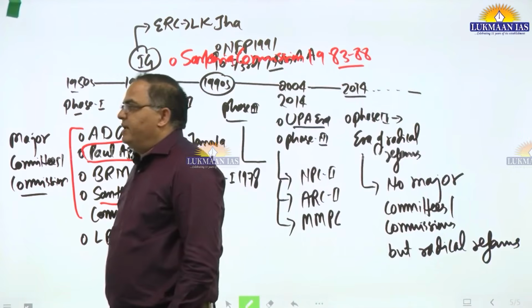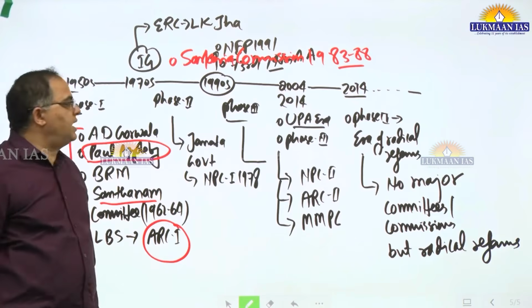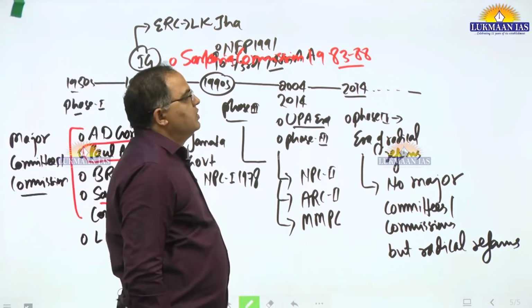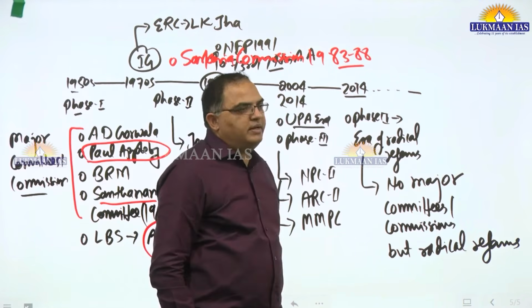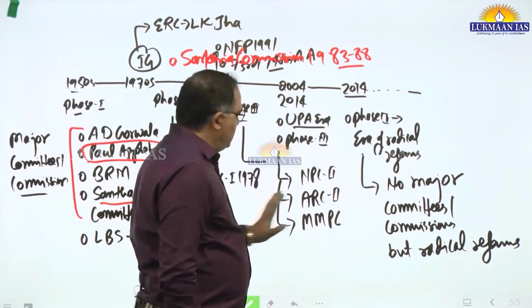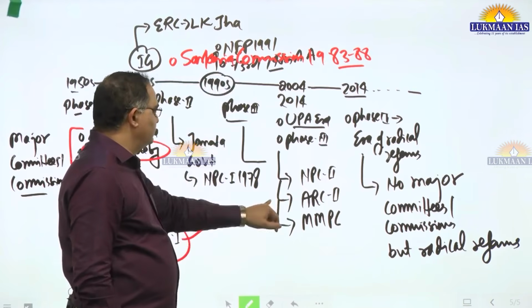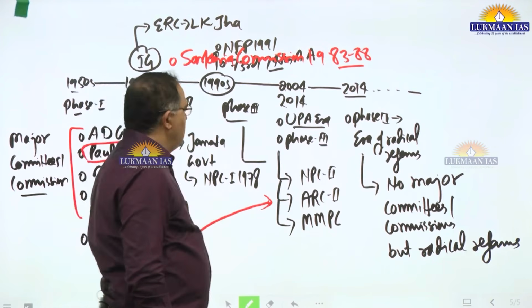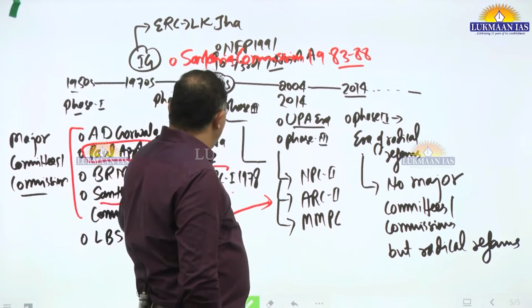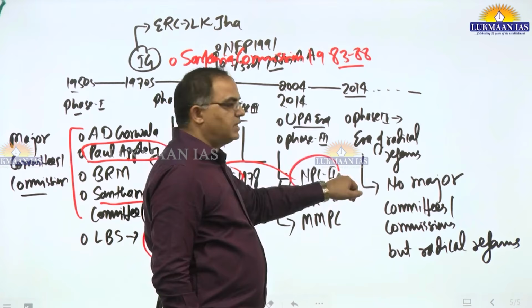Then the UPA era comes in 2004, and since it had 10 years, 2004 to 2014, it tried to bring sequels. Like ARC first, so ARC second. National Police Commission first, so National Police Commission second.